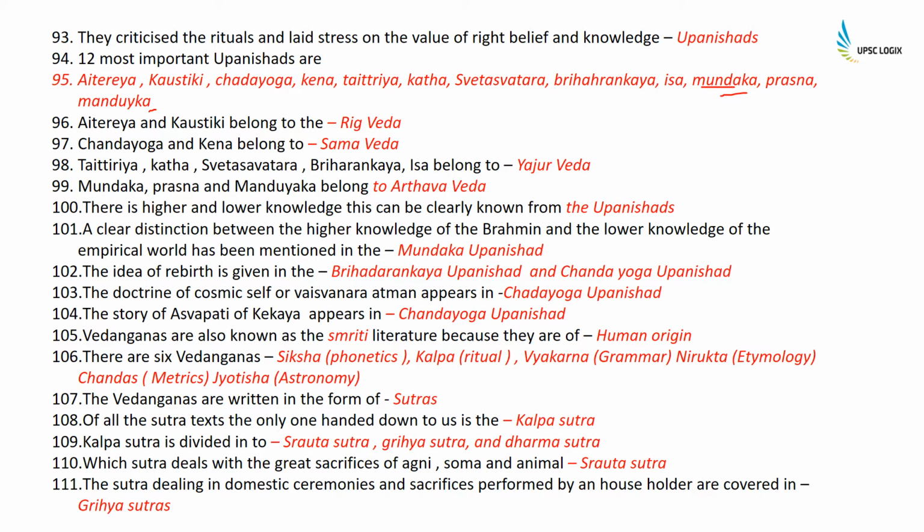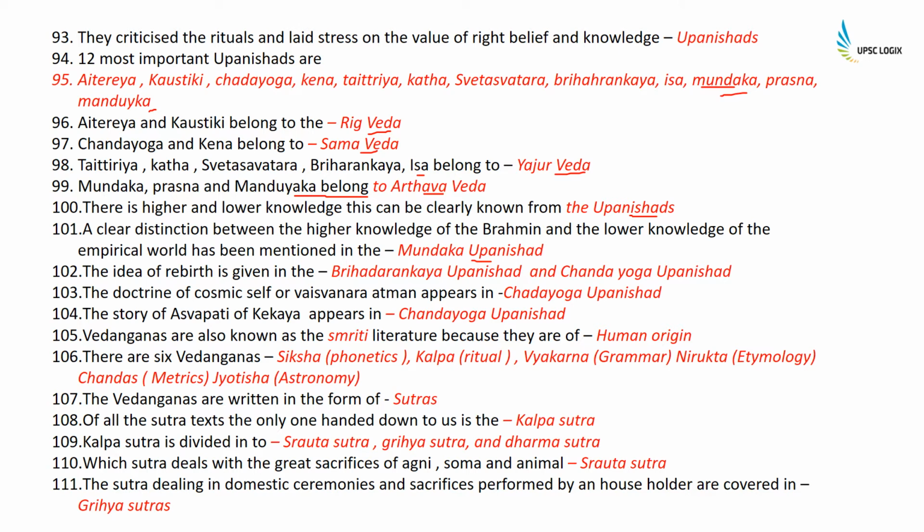Aitareya and Kaushitaki belong to the Rigveda, Chandogya and Kena belong to Samveda, Taittiriya, Katha, Shvetashvatara, Brihadaranyaka, Isha belong to Yajurveda, Mundaka, Prashna, Mandukya belong to Atharvaveda. There is a higher and lower knowledge. This can be clearly known from the Upanishads. A clear distinction between the higher knowledge of the Brahman and the lower knowledge of the empirical world has been mentioned in the Mundaka Upanishad.